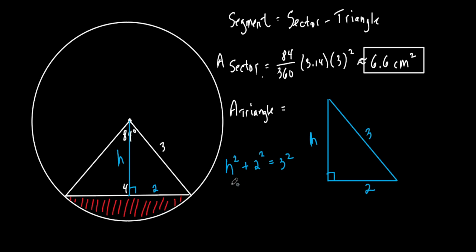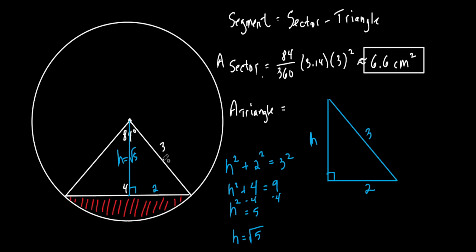So let's figure out what this is. This is h squared plus 2 squared is 4 equals 3 squared is 9. Okay? Subtract 4 from both sides. So h squared equals 5. How do I get h by itself, though? It's h squared is 5. How do I get rid of that squared? Square root both sides. So if I square root both sides, I get the square root of 5. Okay, that's basic Pythagorean theorem. We've done that before. So that's what h is. h is the square root of 5.